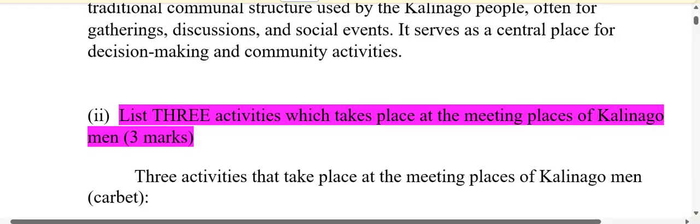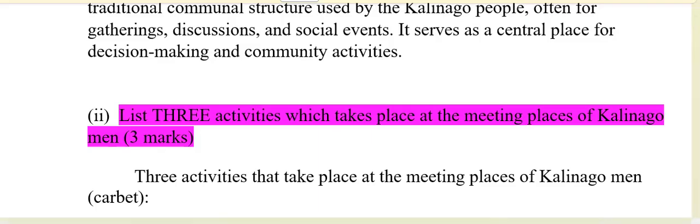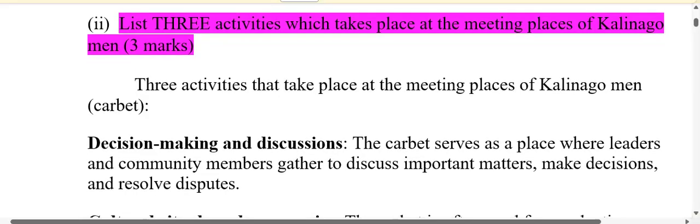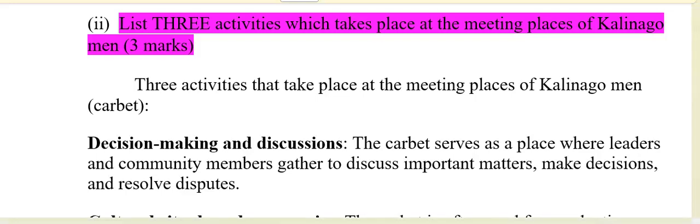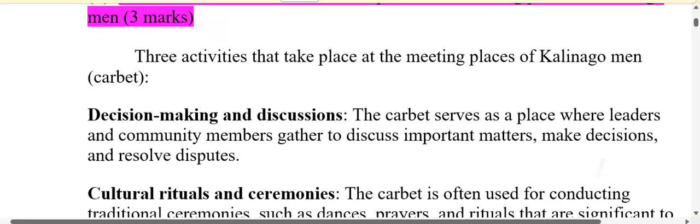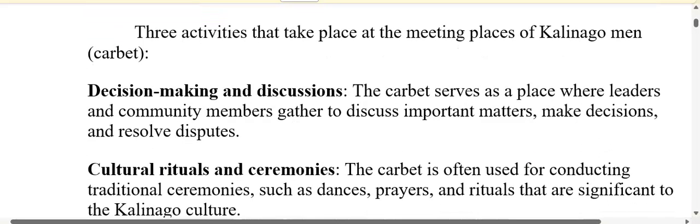Question 2. List 3 activities which take place at the meeting places of Kalinago men. 3 marks. The meeting place of Kalinago men is called, do you remember what the answer is? The carbet. So the 3 activities are decision making and discussions.